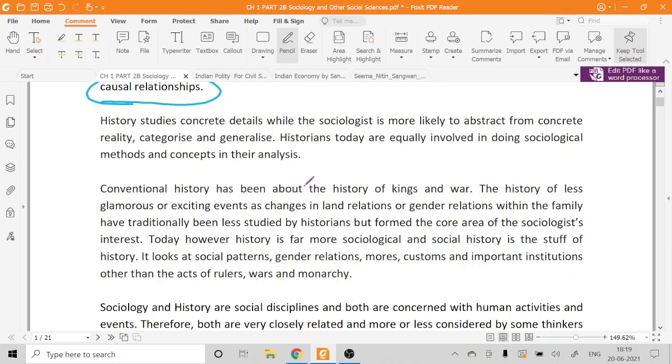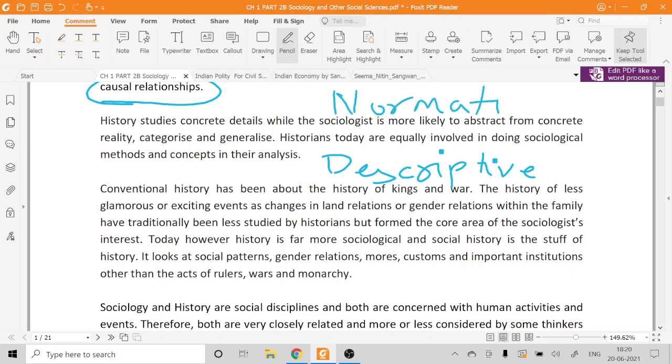At the same time, I would also like to tell you one point here, that history is mainly descriptive in nature, is it not? History will always describe the events, various wars, or various other topics. But sociology is not descriptive, it is normative in nature. Now what do you mean by normative? When I tell you that sociology is normative, it means sociology is mainly talking about the norms of society or the growth of different norms across different time periods.